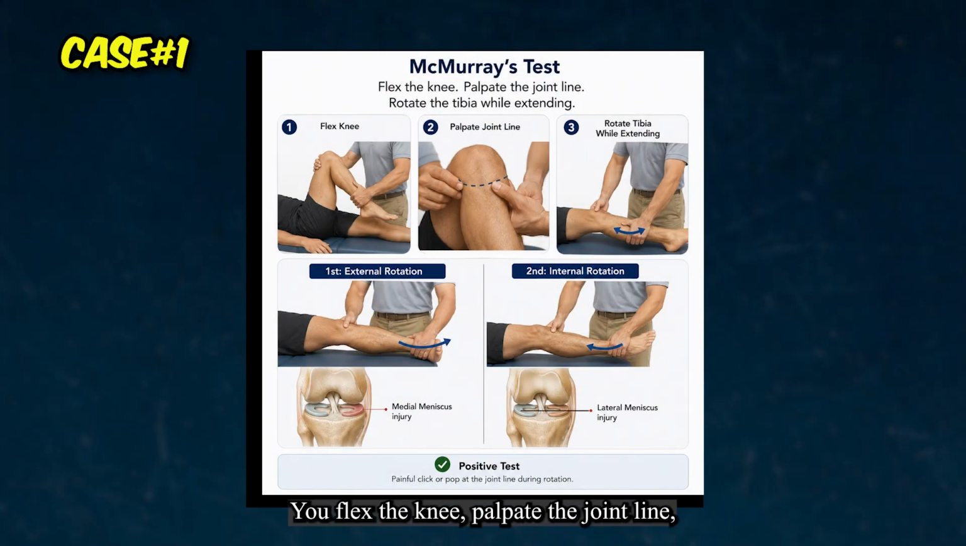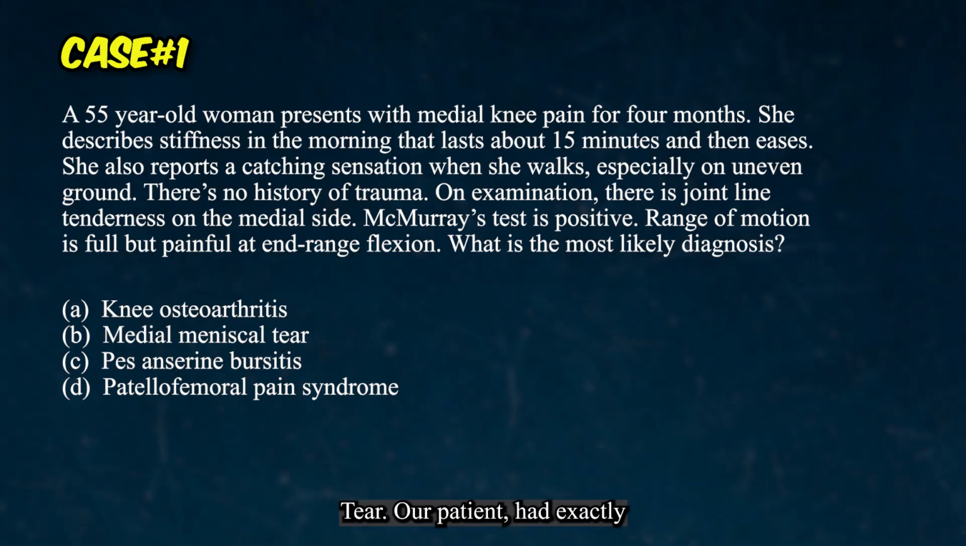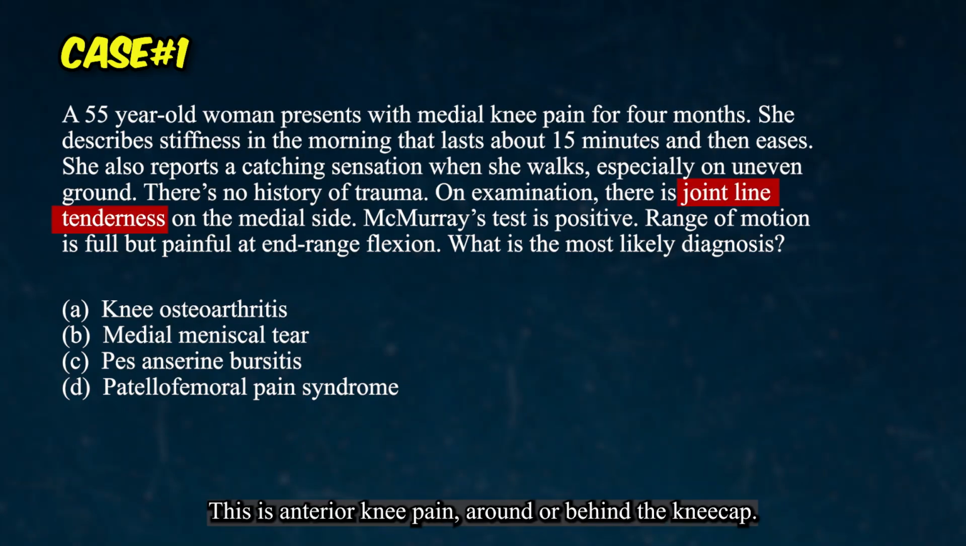McMurray's test: you flex the knee, palpate the joint line, and then rotate the tibia internally or externally, and then keep on extending the knee. A positive test is a palpable or audible click with pain at the joint line. It's not always dramatic. Sometimes it's subtle, but when positive, it's highly suggestive of a meniscal tear. Our patient had exactly that: joint line tenderness, positive McMurray's, and mechanical catching.